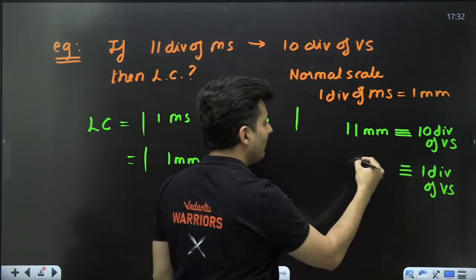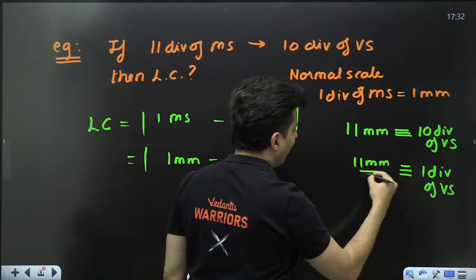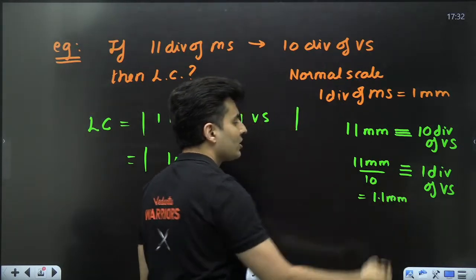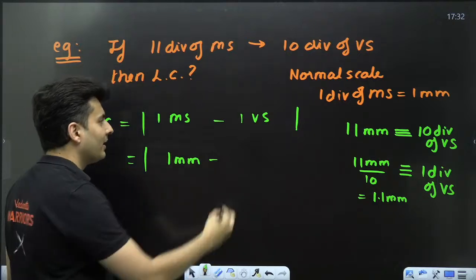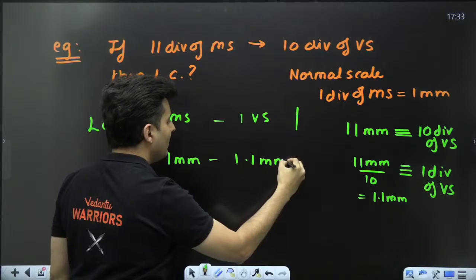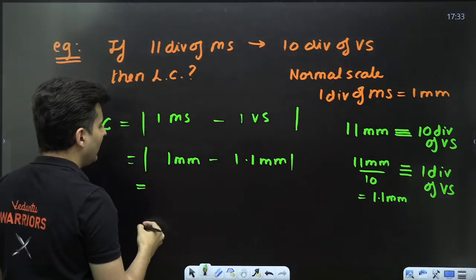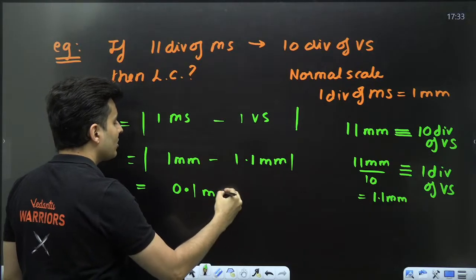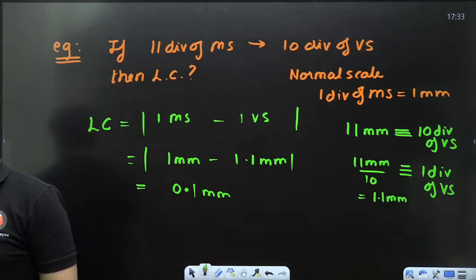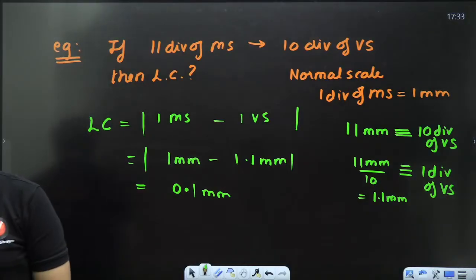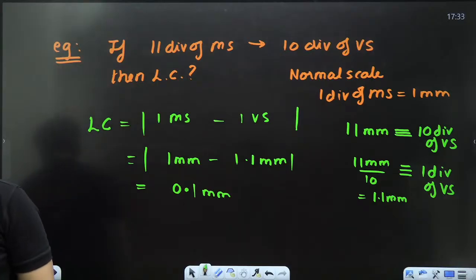You divide 11 millimeters by 10, which is 1.1 millimeter. Now 1 minus 1.1 is 0.1. Take the mod value always. So that is the least count. Is that clear? Everybody with me? Awesome.